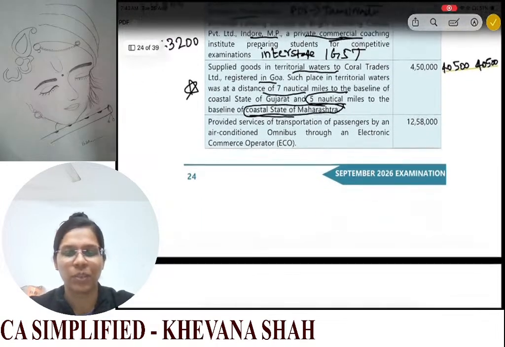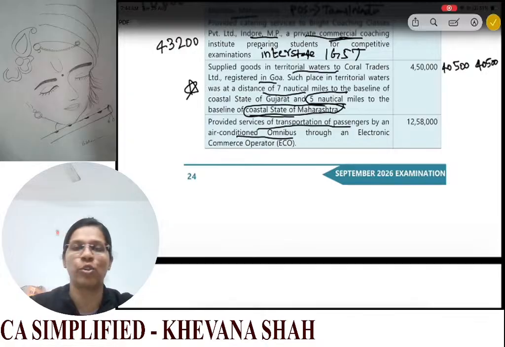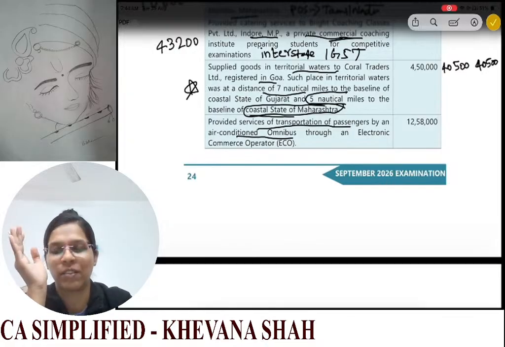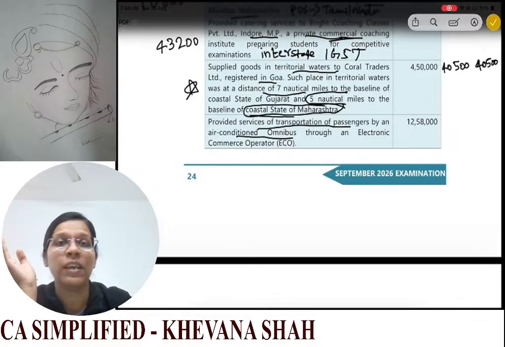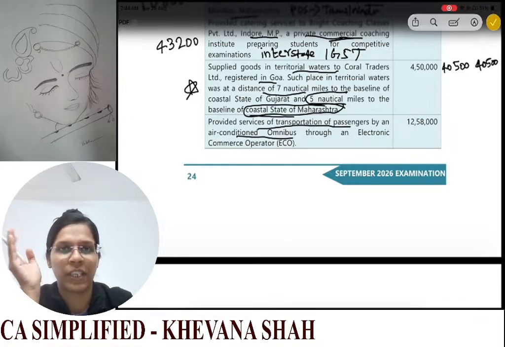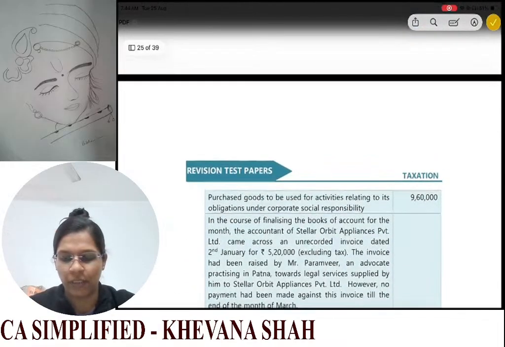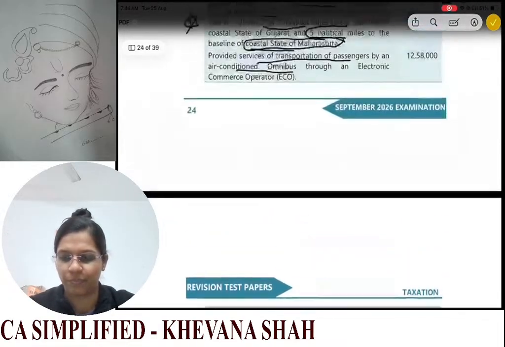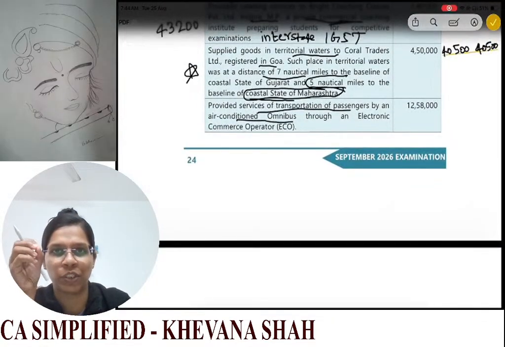Then we have services provided, services of transportation of passengers by an air conditioned omnibus through ECO. Now whenever you have any services provided by air conditioned bus, it is a taxable supply. Now here it is provided by ECO, and let us see where this is provided. Okay. So we are not given any information on that.